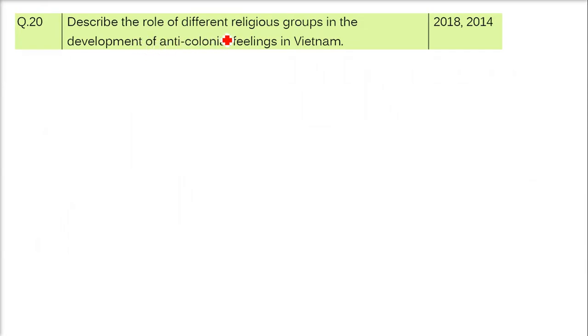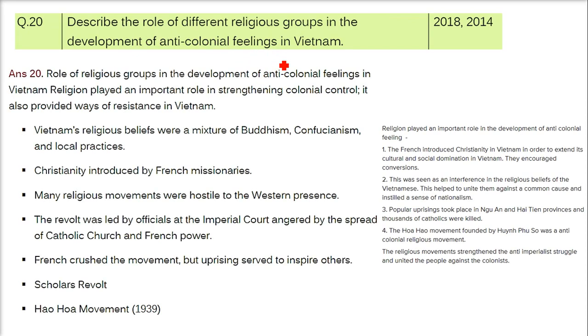Describe the role of different religious groups in the development of anti-colonial feelings in Vietnam. So Vietnam, we saw one of the questions there. Religion played an important role in the development of anti-colonial feelings in Vietnam, as it strengthened resistance to colonial control and also provided ways of resistance. Vietnam's religious beliefs were a mixture of Buddhism, Confucianism, and local practices. Christianity was introduced by French missionaries, and many religious movements were hostile to the Western presence.